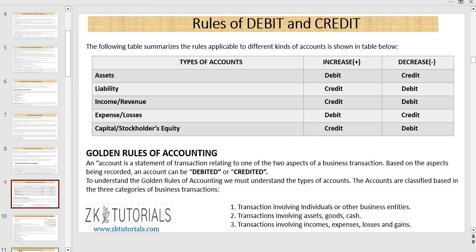If the income increases, we will credit the income account. If the income decreases, we will debit the income account. If the expense of the business increases, we will debit the expense account. If the expense decreases, we will credit the expense account. If the capital value increases, we will credit the capital account. If the capital value decreases, we will debit the capital account. Now I'm giving you 1 minute to go through these golden rules of accounting.